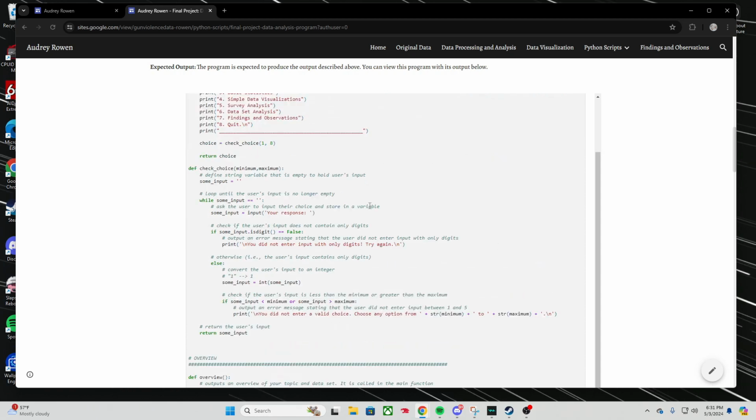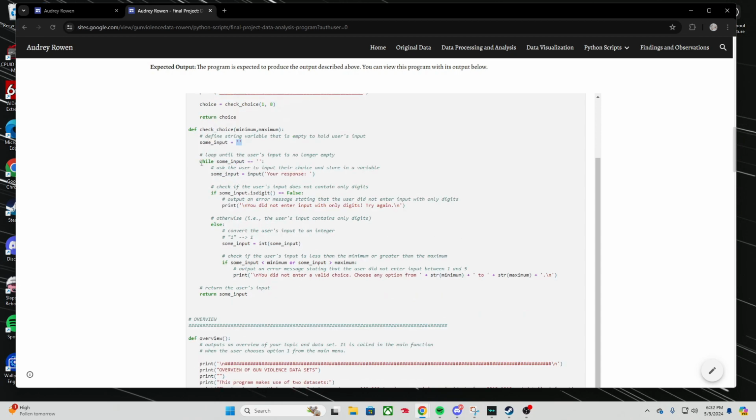I'll use check choice as an example because I use it a lot in the program. So here we're defining check choice, and within it we're giving it a minimum and maximum. So we're going to start out by defining the variable sum input, and it's going to be empty so that it can hold the user's input. Then we're going to use a while loop. So this is basically saying, while the user input is empty, it's going to ask for the user to put in a response. Then within that loop, we're going to use a conditional.